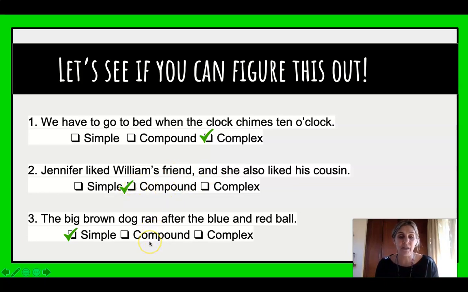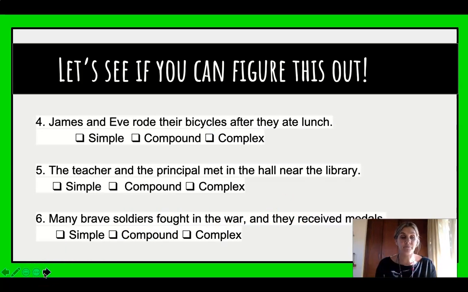Let's look at number 3. The big brown dog ran after the blue and red ball. It's a simple sentence. Just simple, got a subject. There's our big brown dog. Ran after the blue and red ball is your predicate. Right, we've got another 3 for you to do, number 4, 5, and 6. So off you go, and when you come back, we'll go through it again.